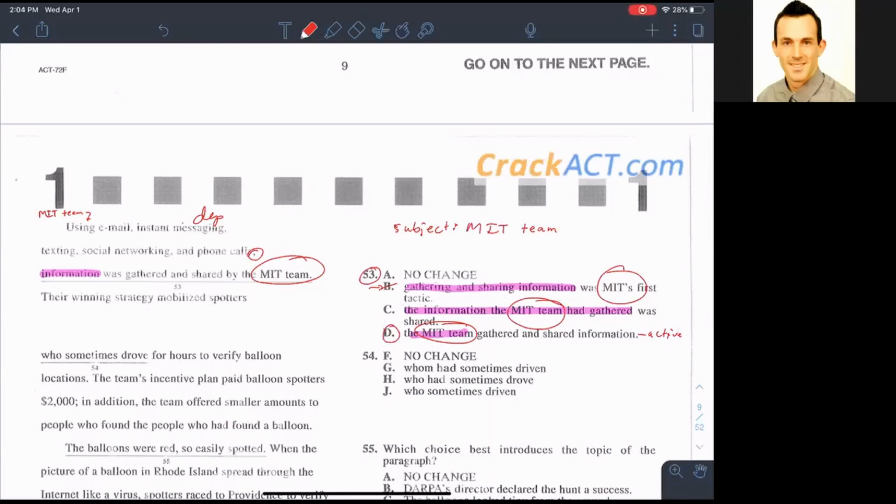Well, the information is not the one that's using the email, instant messaging, and so on. And so the situation you run into here is, who or what is doing all of this? The team. Okay. And so you want to have the team do something rather than the information do something. Okay. I understand now.